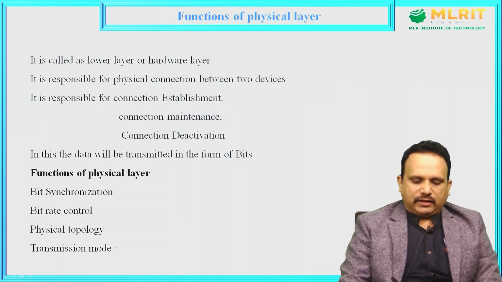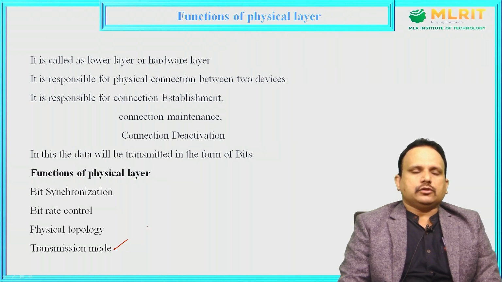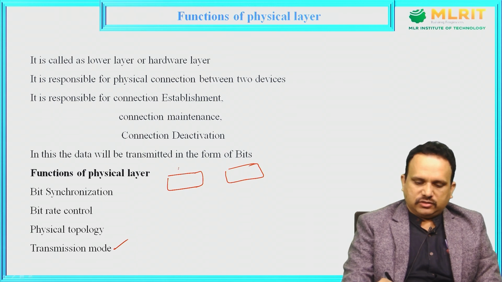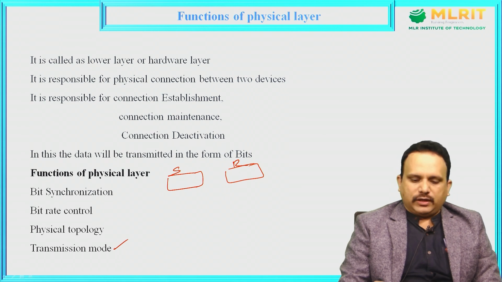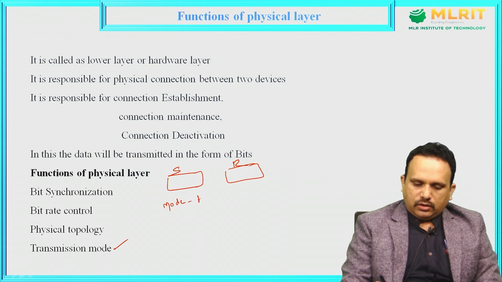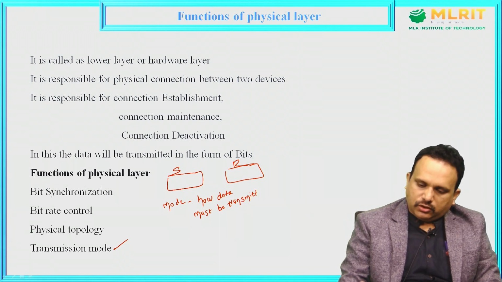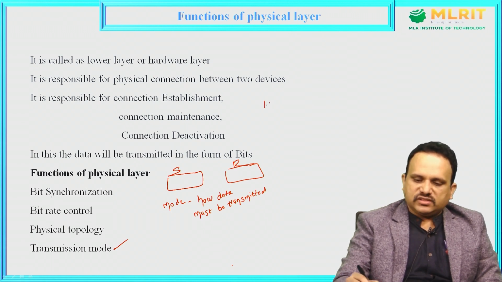Now coming to the transmission mode, it is one of the functionalities of the physical layer. So what is this transmission mode? For example, I have a sender and I have a receiver here. So this is the sender, this is the receiver, right? Usually the mode specifies how data must be transmitted. So this data might be transmitted in the form of simplex.